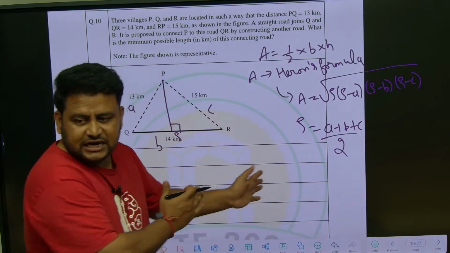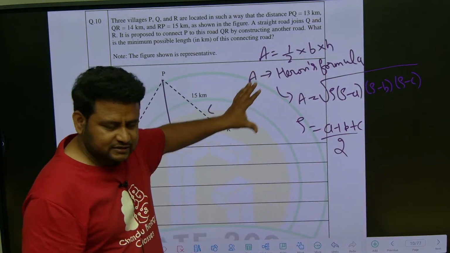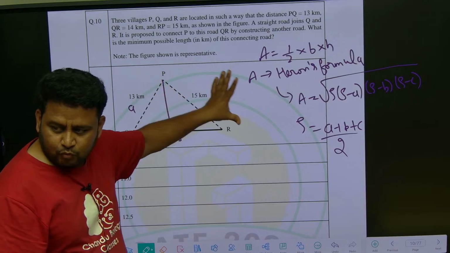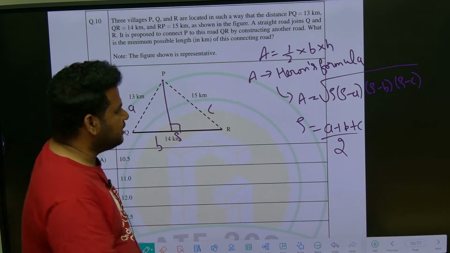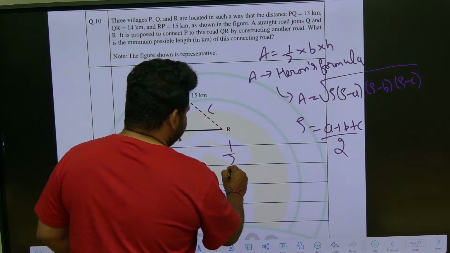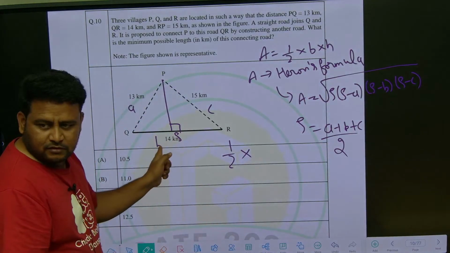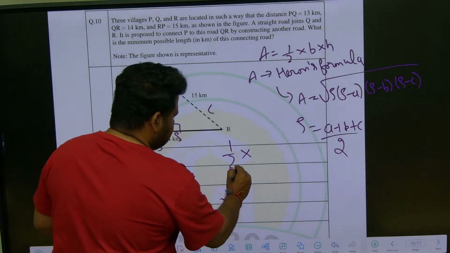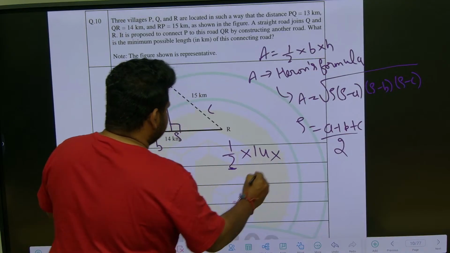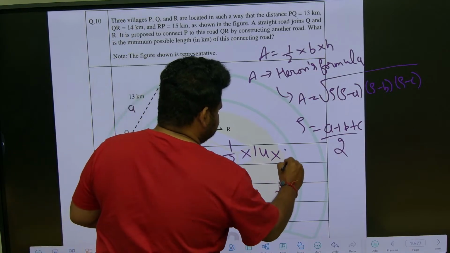Now using this let us equate. Here also we are taking this triangle only. Both the areas should come equal. That means half into base into height. Half into base, which is 14 here, 14 into height. We have to find out that height, that is PS.